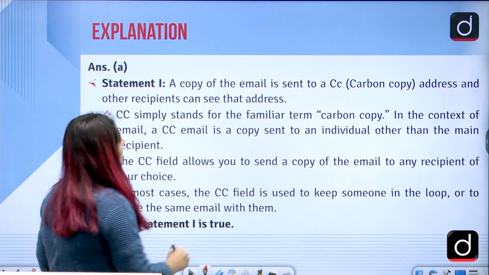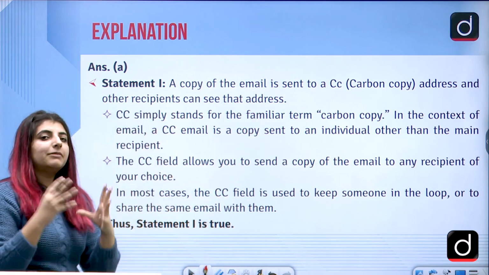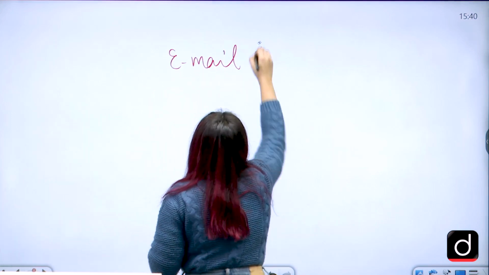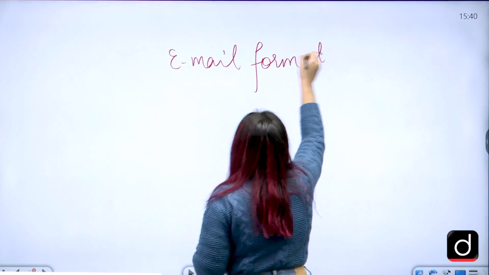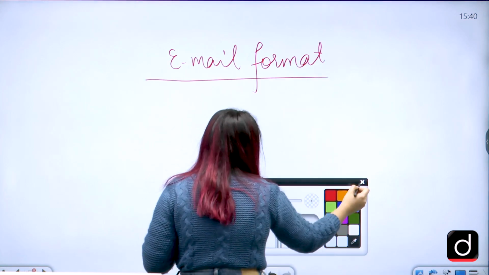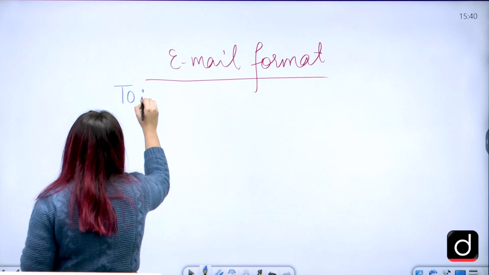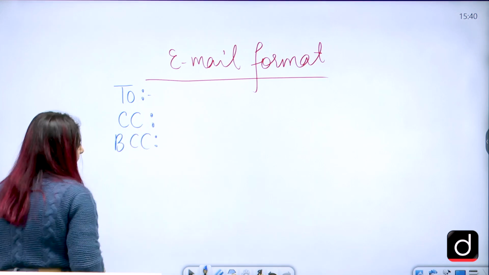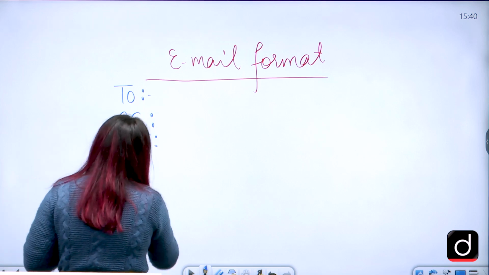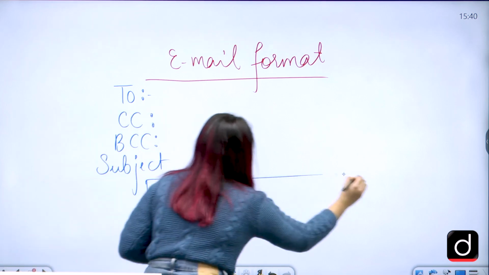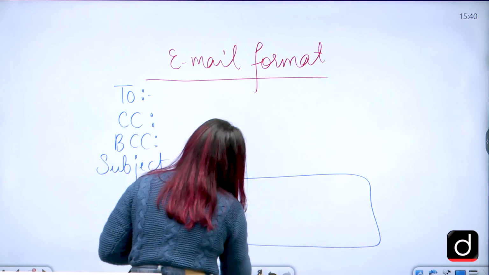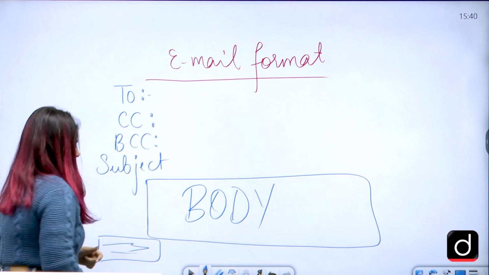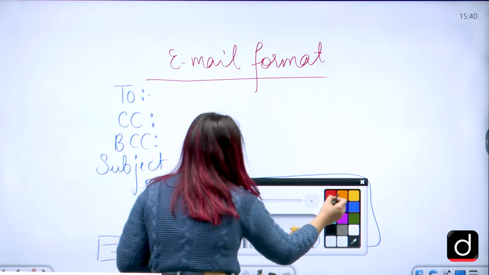Statement 1 says a copy of the email is sent to a CC, which means that other participants will be able to see it. If we talk about the email format, what do we have? How do we write an email? In an email, we have different fields. For instance, we have To, we have CC, we have BCC, correct? And then we have the subject field. And here we have the body or the content that we are supposed to write, and then here is the warm wishes, etc. Correct? So in the CC part, let's just see.